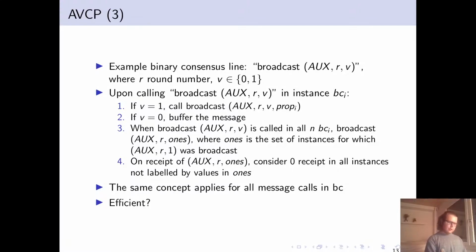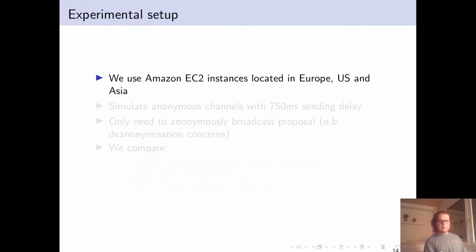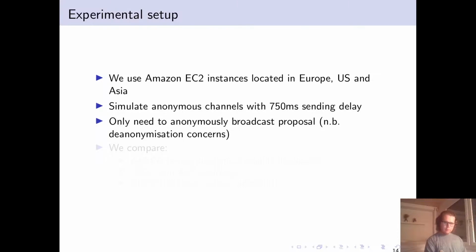So this brings us to the question of efficiency of the algorithm with the cryptography that we use and also this replacement of messages. For an experimental setup, we use Amazon EC2 instances in 3 continents. We simulate anonymous channels with a message delay rather than using the anonymous channels.